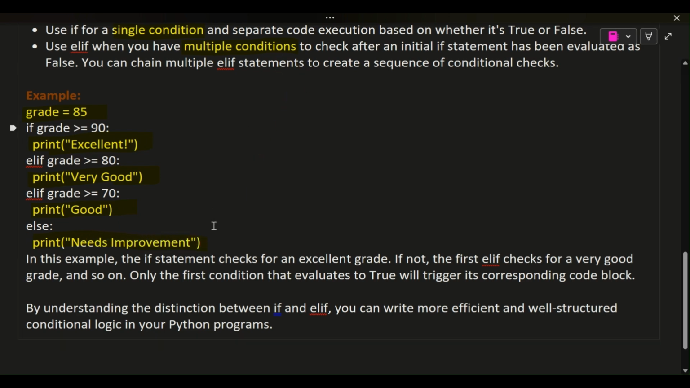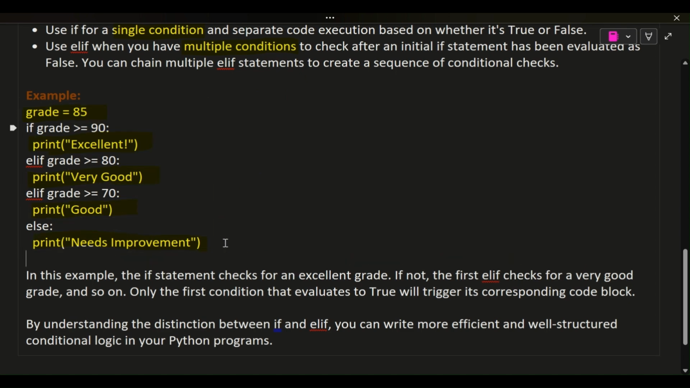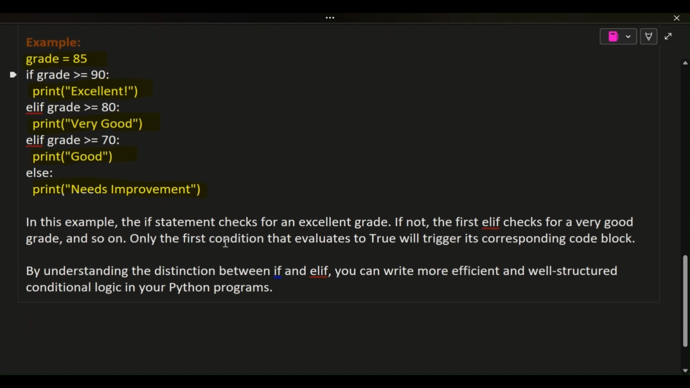In this example, the if statement checks for an excellent grade. If not, the first elif checks for a very good grade, and so on. Only the first condition that evaluates to true will trigger its corresponding code block. By understanding the distinction between if and elif, you can write more efficient and well-structured conditional logic in your Python programs.